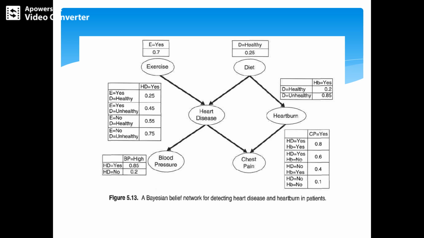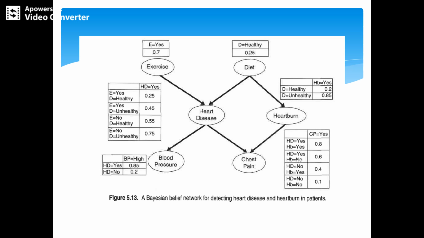We need to calculate the probability of heart disease equal to no, exercise equal to no, diet equal to healthy, which is 1 minus the probability of the same condition, and the answer will be 1 minus 0.055. So here heart disease depends upon exercise and diet, and the symptoms depend on high blood pressure and chest pain. These are the conditions we will take.